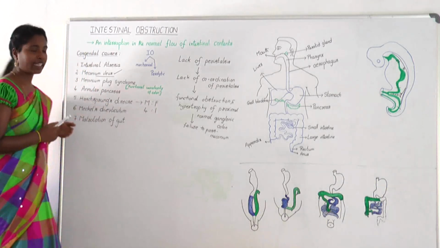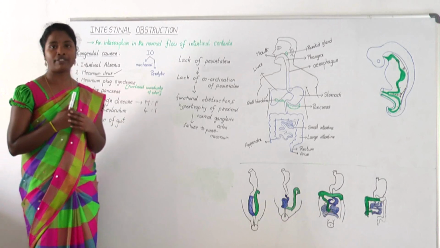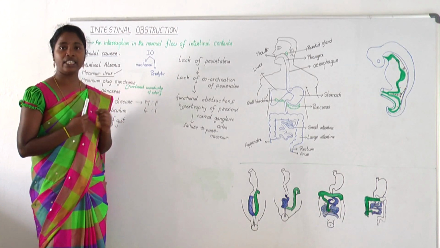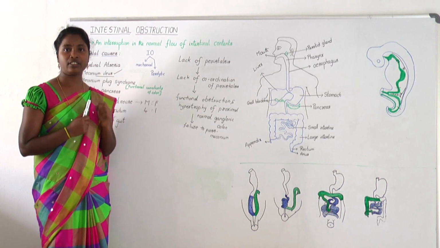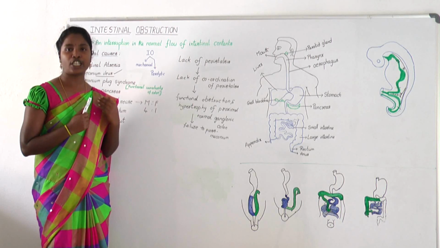And moving on to the next cause, that is Meckel's diverticulum. It is a true diverticulum as it contains 3 layers of intestine, and it is a slight bulge in the small intestinal wall present from birth. So it is congenital.